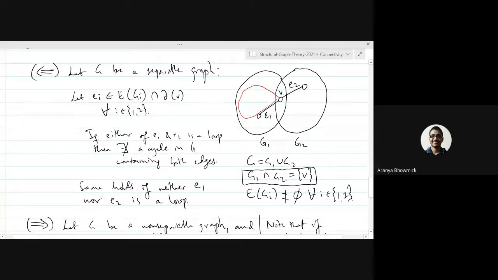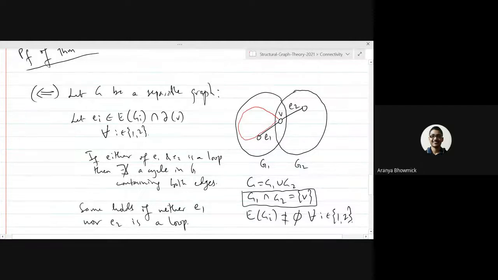Suppose we assume that any two edges of the graph G participate in a common cycle. First of all, G is non-separable. So if we assume that any two edges of the graph G participate in a common cycle, we have to show that G is non-separable.